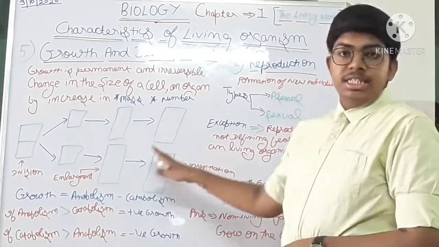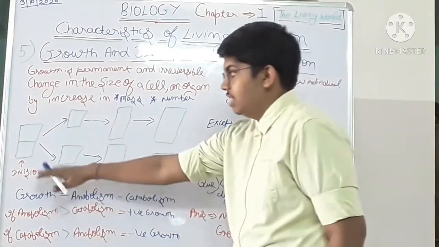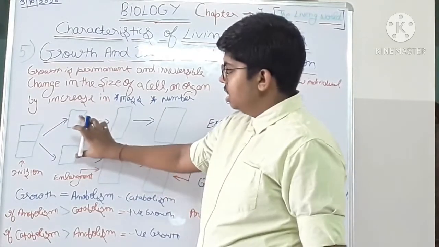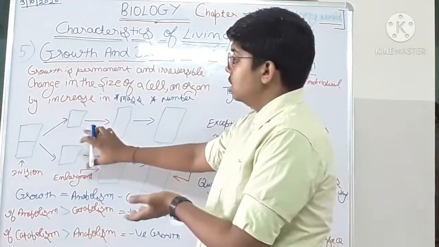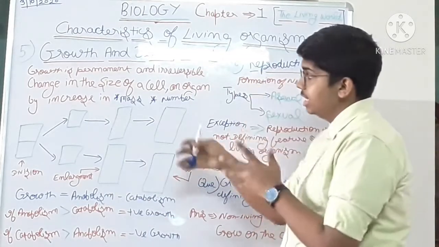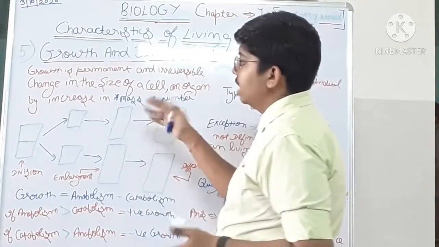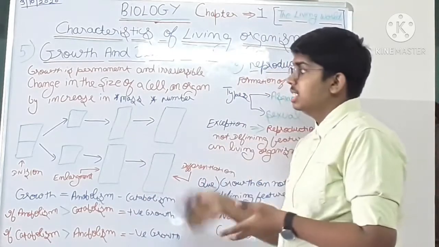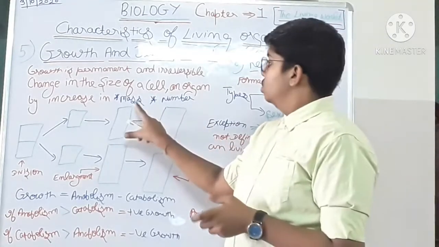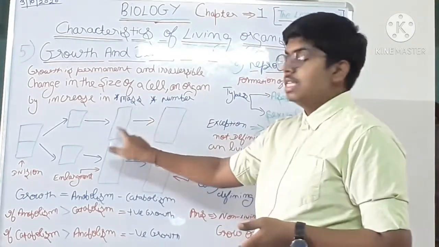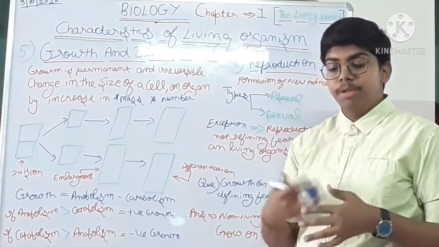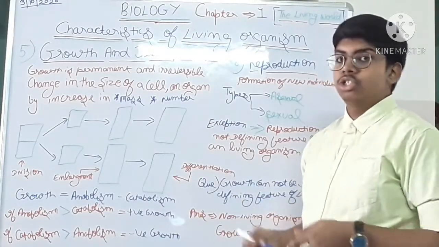Here it is division, the cells are divided, and after division they enlarge, they increase their mass and size. How does growth increase? By increasing mass and increasing number. Its mass is also increasing, its number is also increasing. Now differentiation means the cells are able to perform a specific function.